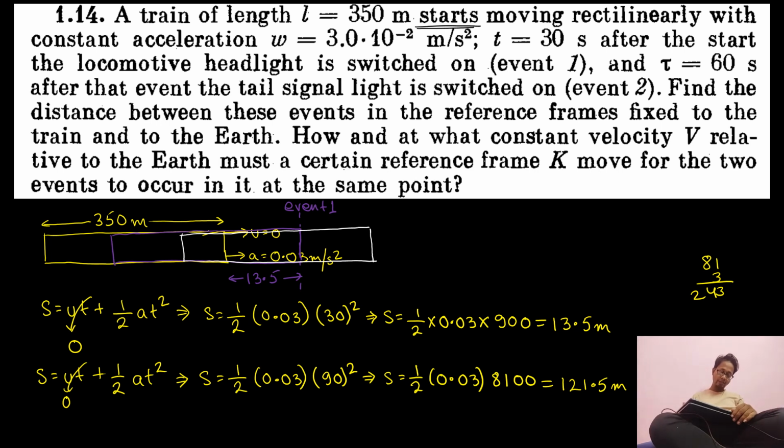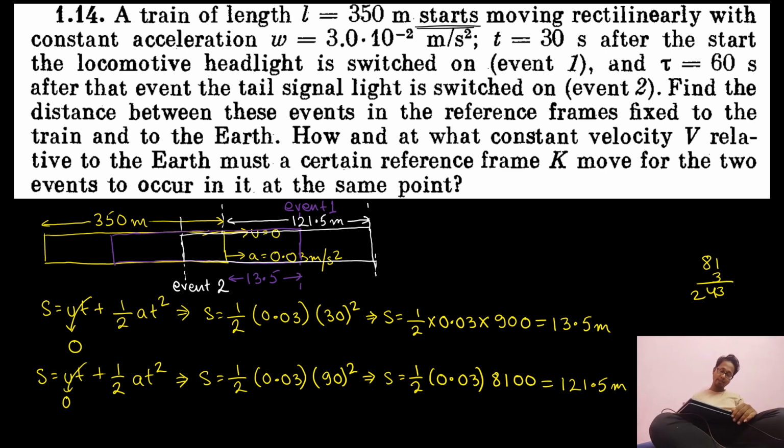Okay. So the distance between these two points is 121.5 meters. Okay. Now the question is saying, out here when the train reached out here. After that event, the tail light signal is switched on. That means this is event 2. That means when the train reached out here, the tail light signal is switched on. This is event 2. Okay.